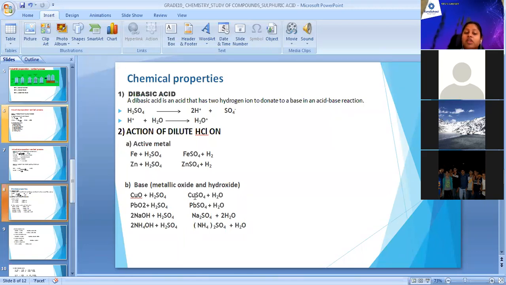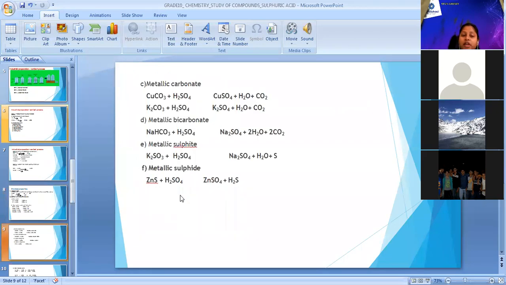So they have given reactions for copper oxide and lead oxide to produce copper sulfate and lead sulfate with formation of water molecules in the reaction. Next, reaction with hydroxides. When sulfuric acid reacts with a hydroxide, it forms the same type of reaction as with an oxide. Only the change is that there will be formation of two molecules of water, right? So if you observe all 4 reactions with oxide, there is formation of 1 molecule of water, whereas with hydroxide there is formation of 2 molecules of water in the reaction.